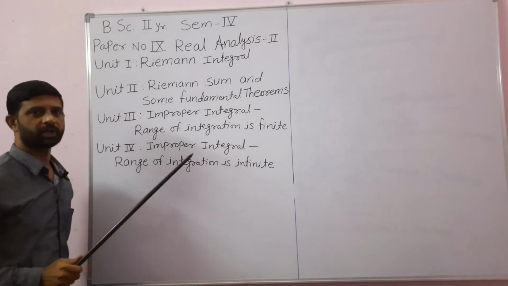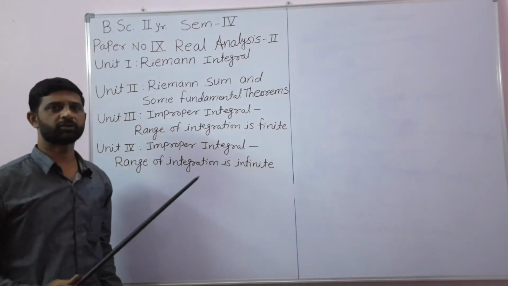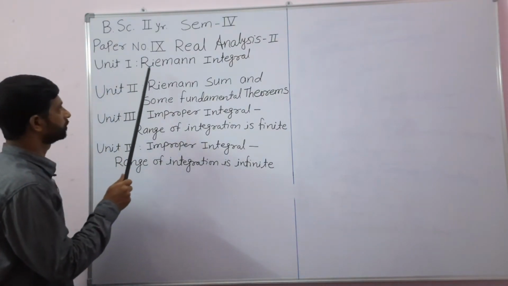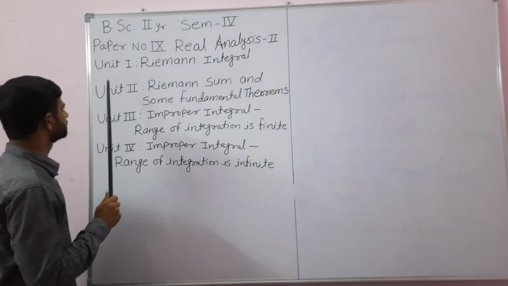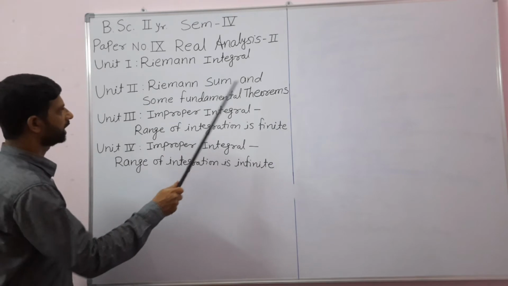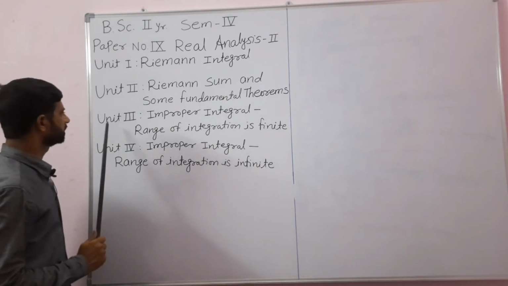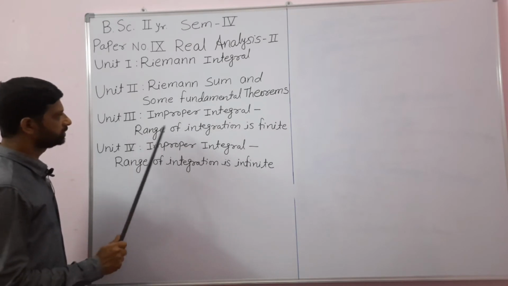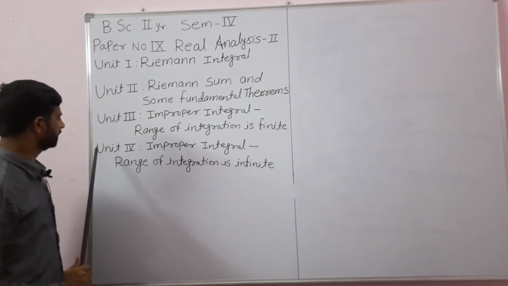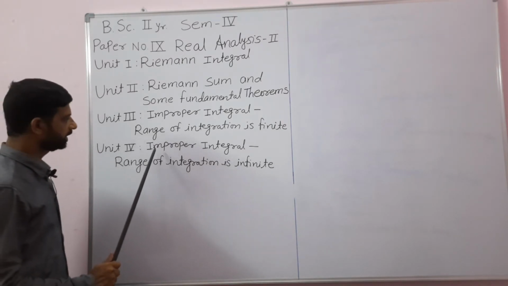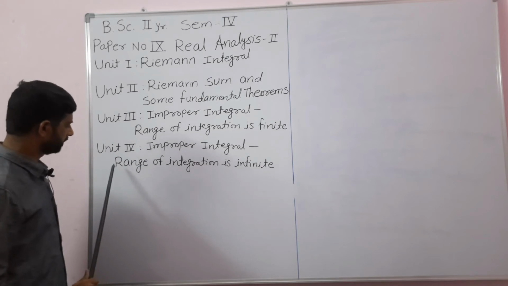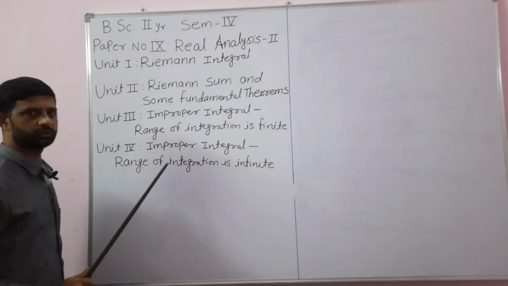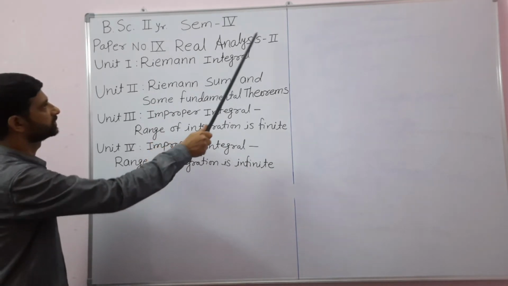As every paper comprises 4 units, this paper also comprises 4 units. In the first unit we are going to study the Riemann integral. In the second unit, the Riemann sum and some fundamental theorems. In the third unit, improper integrals, especially where the range of integration is finite. And finally in unit 4, again improper integrals, but where the range of integration is infinite. Such are the 4 units we are going to study in this paper, Real Analysis Second.